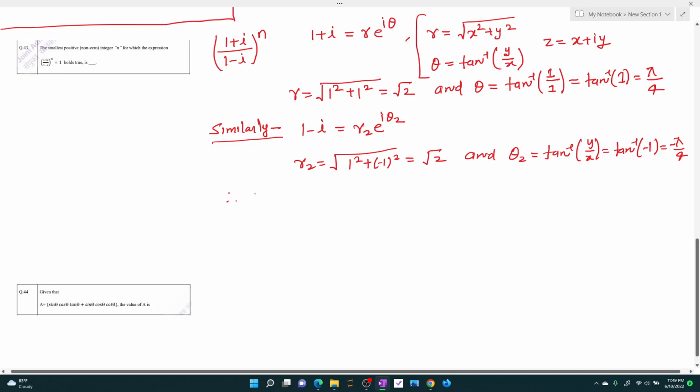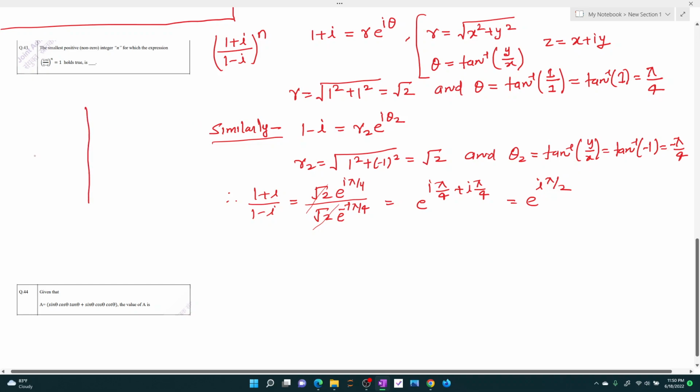So when we divide both numbers, 1 plus iota upon 1 minus iota is square root 2 times e power iota pi by 4 divided by square root 2 times e power minus iota pi by 4. The square root of 2 cancels out, and this becomes e power iota pi by 4 plus iota pi by 4, that is e power iota pi by 2. So it's a vector with modulus 1 and angle pi by 2, so it simply sits here.